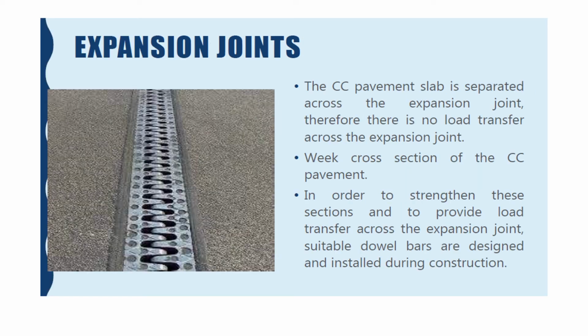And the CC pavement slab is separated across the expansion joint. Therefore, there is no load transfer across the expansion joint. This is a weak cross section of CC pavement, and in order to strengthen these sections and provide load transfer across the expansion joint, suitable dowel bars are designed and installed during the construction.